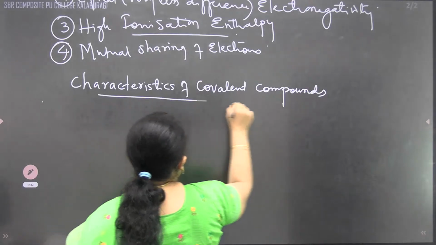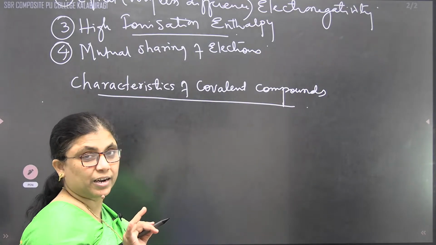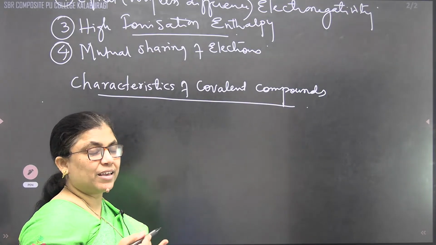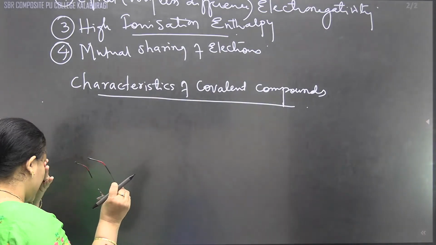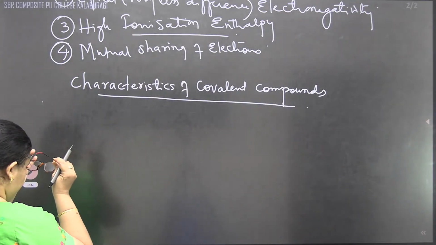In inorganic, one of the two exceptional cases will be there. Correct? You may be thinking of diamond, as I said just now, the physical state. They will exist as gases or liquids. We will write one by one.